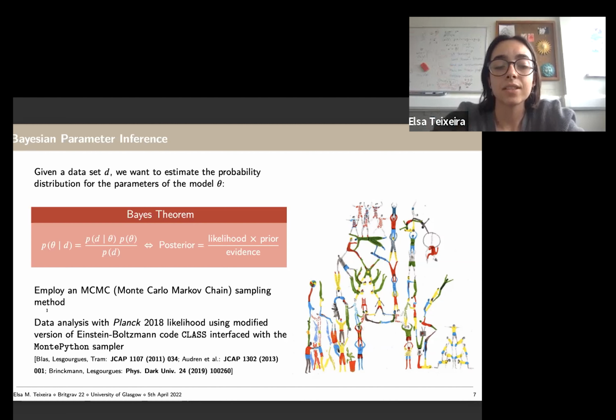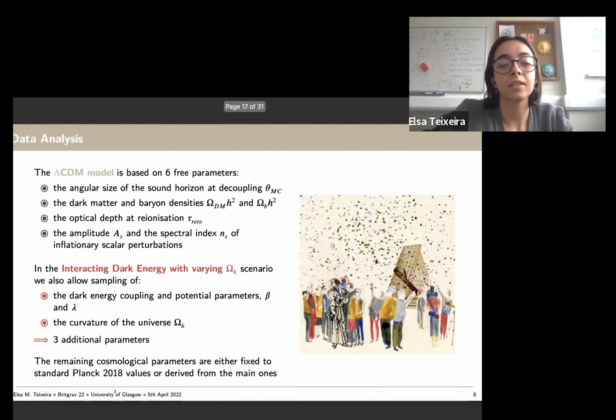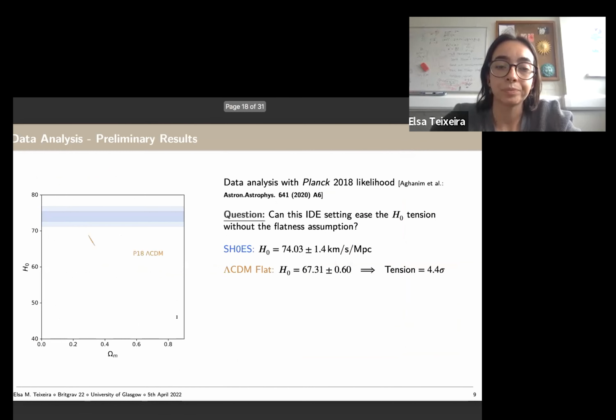And in this case, we consider just the Planck likelihood with a modified version of CLASS and the MontePython sampler, which you can find more information here. So again, we take the 6 free lambda CDM parameters, and then we add 3 more parameters for our interacting dark energy scenario, which are the coupling constant beta, the potential constant lambda, and the curvature of the universe.